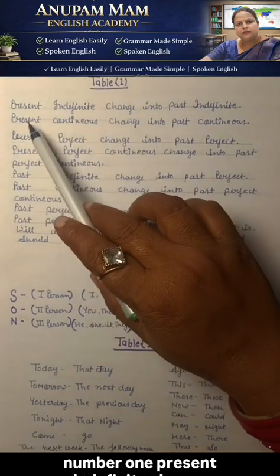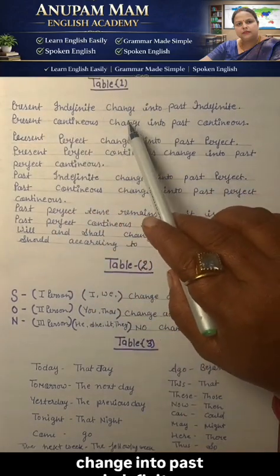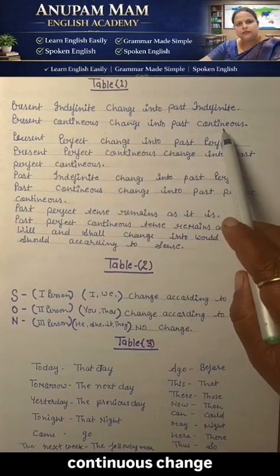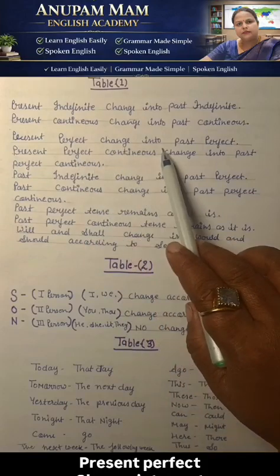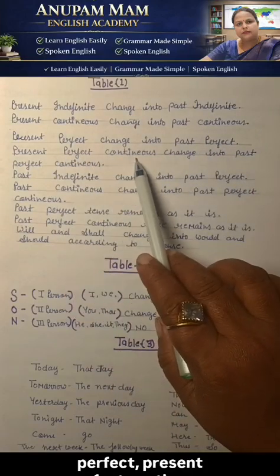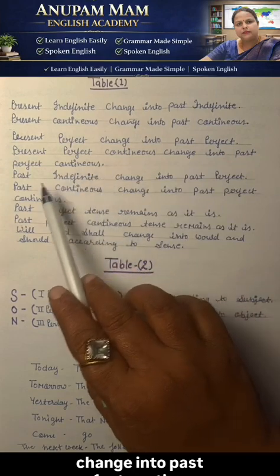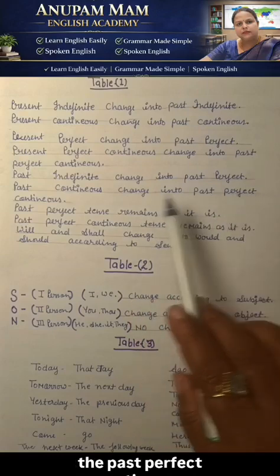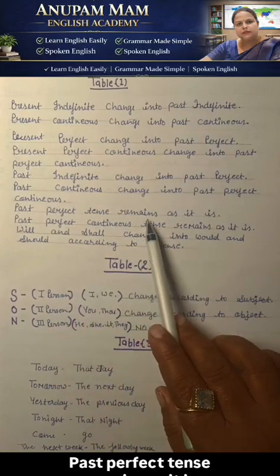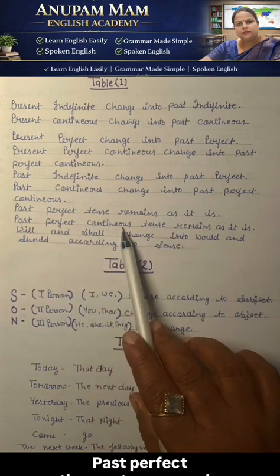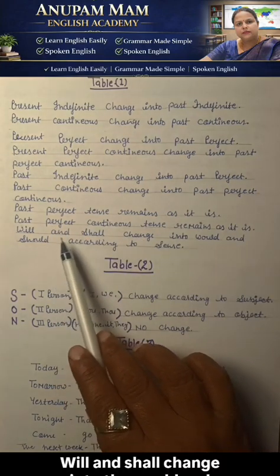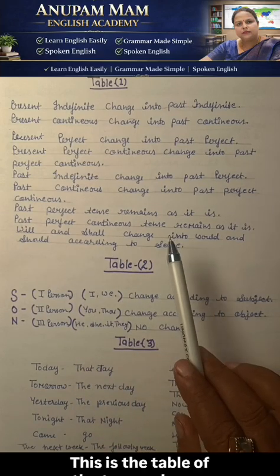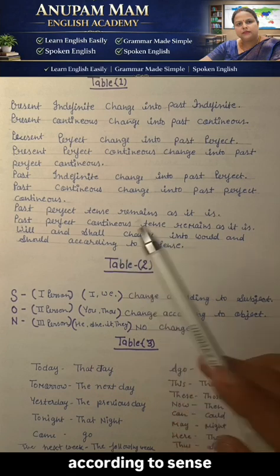Table number 1. Present indefinite changes into past indefinite. Present continuous changes into past continuous. Present perfect changes into past perfect. Present perfect continuous changes into past perfect continuous. Past indefinite changes into the past perfect, and past continuous changes into the past perfect continuous. Past perfect tense remains as it is. Past perfect continuous tense remains as it is. Will and shall change into would and should according to the sense. This is the table of the tense change according to sense.